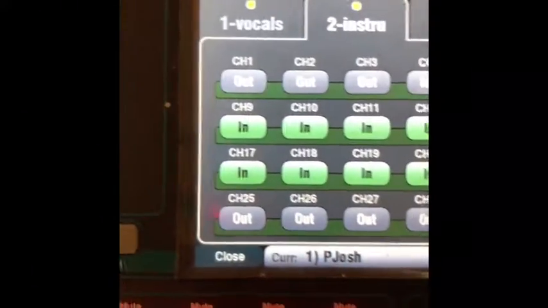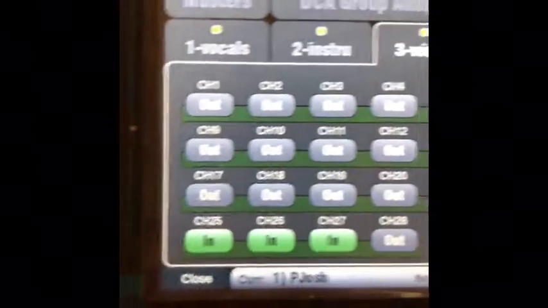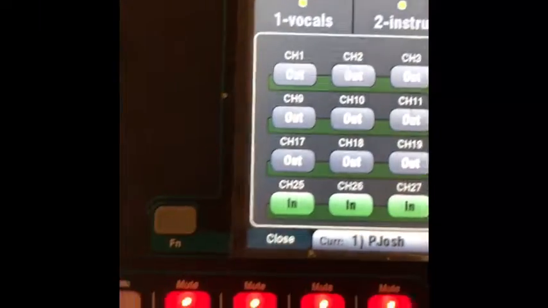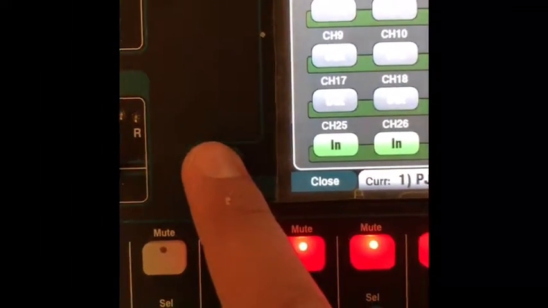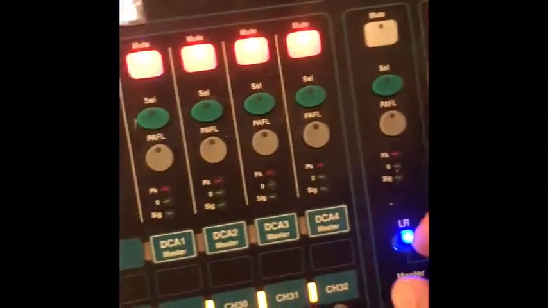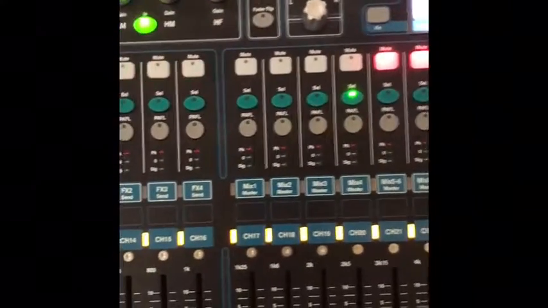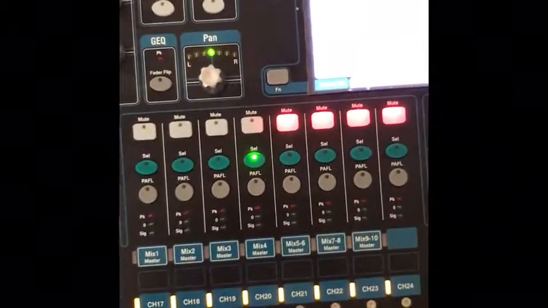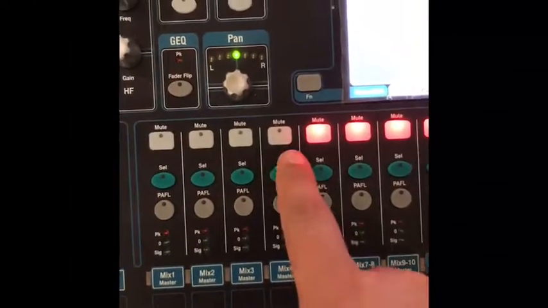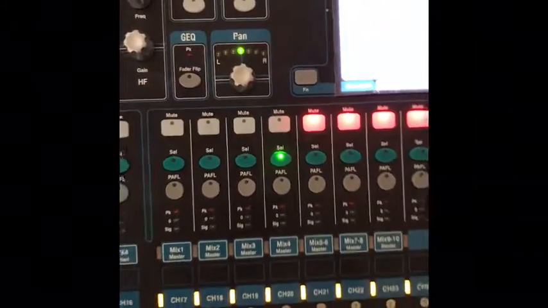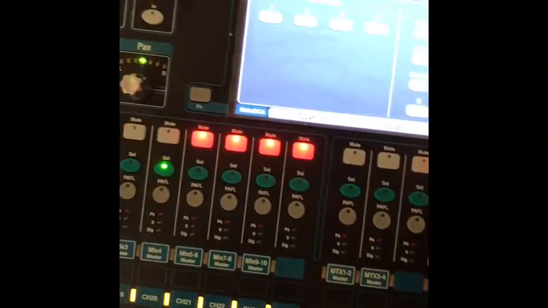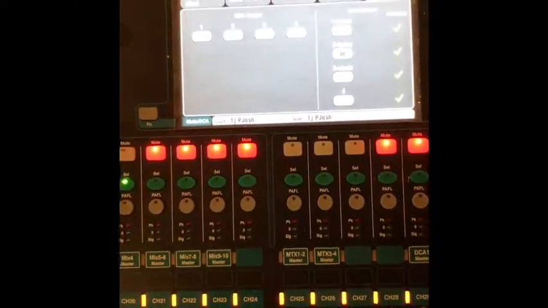So now, the group 3, it's just a wireless, and then when we're done, we just hit close here, okay? And now when we go here, hit soft key 2, channel 20 is also muted. See how it's also flashing, okay? So that's how we do that, okay? It's just kind of some basics.